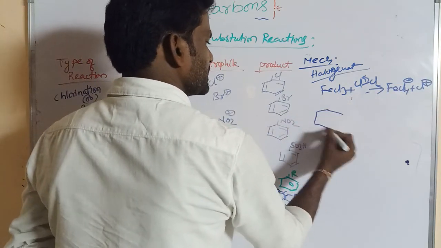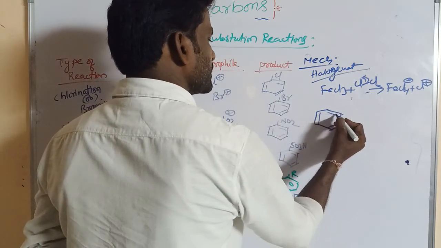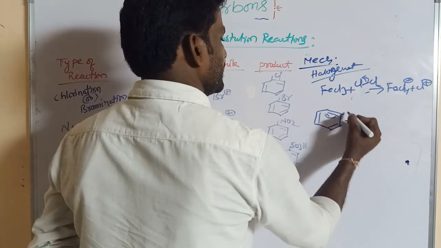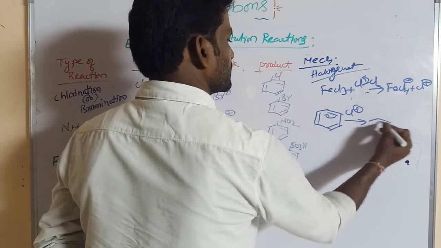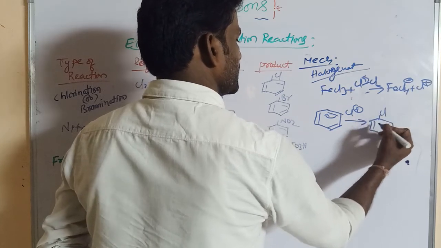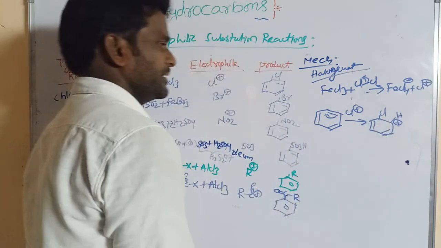Benzene acts as an electron-rich compound, so this bond is shifted towards this. Here Cl plus attacks, so Cl here, minus, this is plus, this is H.